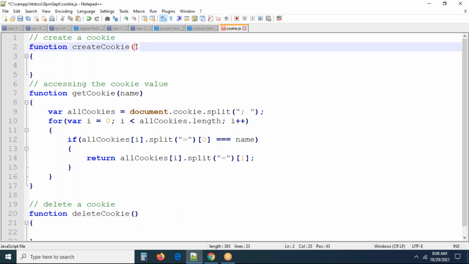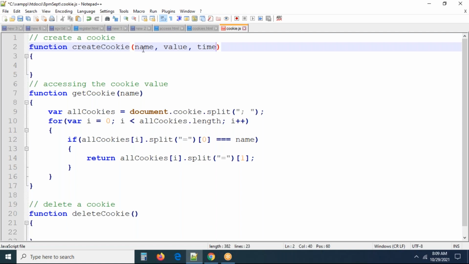Now I'm taking this cookie's name, this is the name and this is the value of the cookie, and this is the expiry time, exp. Now I'm taking this as a time or days or whatever it may be. You can take this as a time. You can take any variable there, no problem. That may be a time or value.